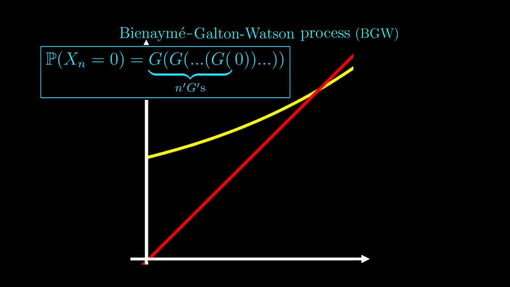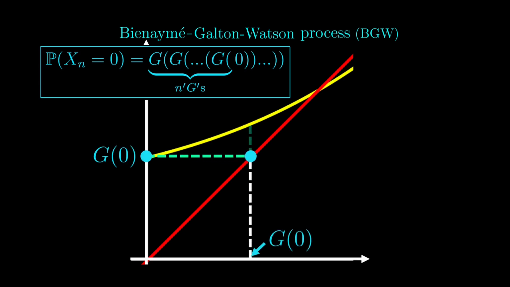Notice that the y-intercept would be g of 0. Next, we go to the right so that both coordinates are now g of 0. Then we go upward so that we get the function value at g of 0, which is now g of g of 0. This completes one iteration of g. What we want is an infinite number of iterations, so we will do this process a lot more times.